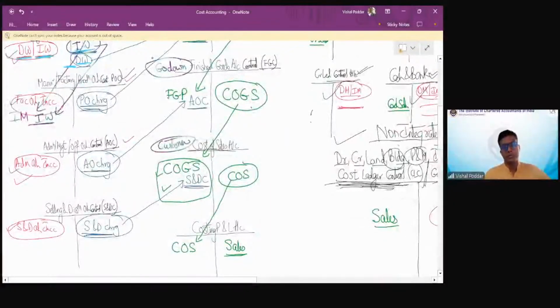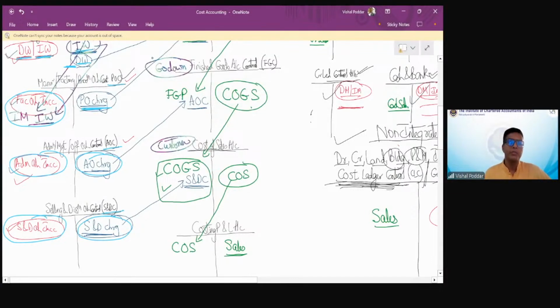These three accounts, production overheads, administration overheads, and selling and distribution overheads, have broadly two transactions. One, the debit side of expenses incurred, and the credit side of charged. Incurred, charged. Incurred, charged.